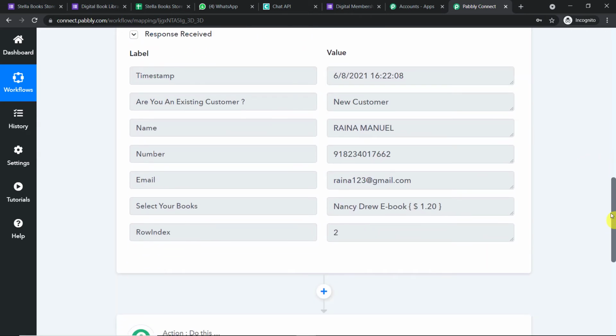Yes, we do have the data in Pabbly Connect. So we have the same details, new customer, the name, then we have of course the email, the phone number, the email, and then we have the book, that is Nancy Drew ebooks.